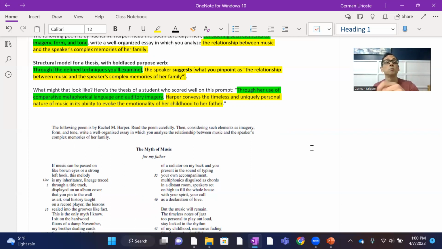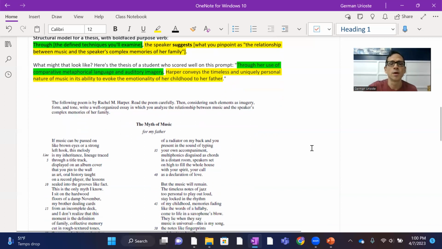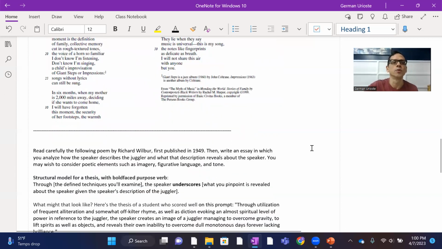What is the relationship between music and the speaker's complex memories of her family, right? And it pinpoints the techniques that will be looked at, comparative metaphorical language and auditory imagery. So all strong thesis statements are going to consist of those two parts. The claim that you're going to make, and how you're going to prove that claim by assessing which techniques, which devices, right?